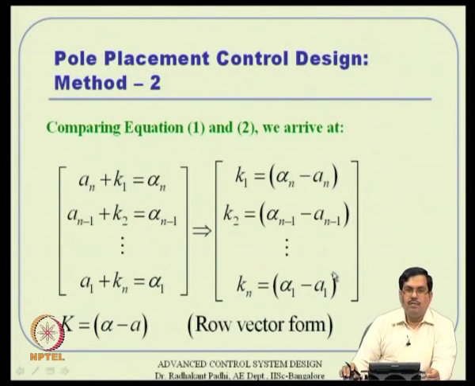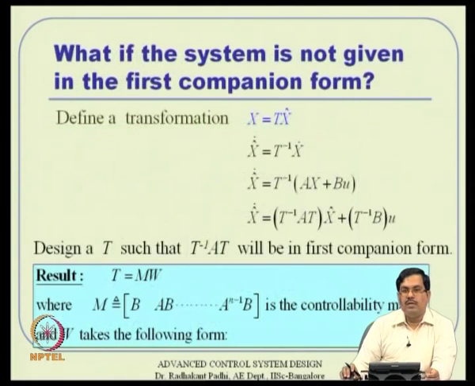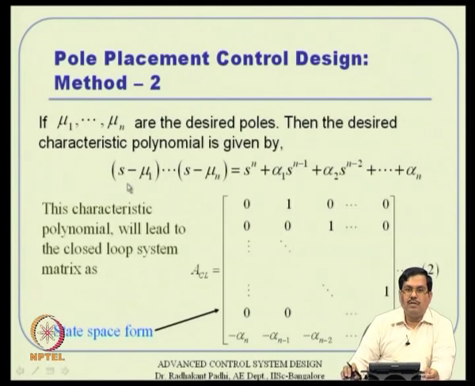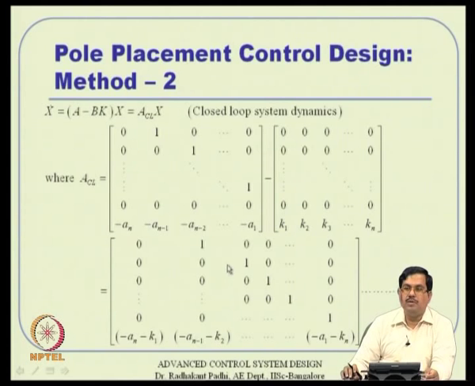The design is u equal to minus k x anyway. Now, the question is, what if it is not in the first companion form? See, these are all valid. This system matrix nicely popped up because it is a first companion form, that is also first companion form. So, we are kind of lucky to get all that actually.